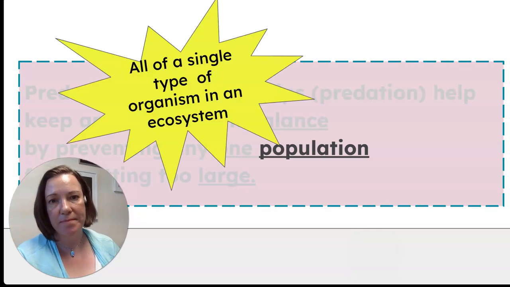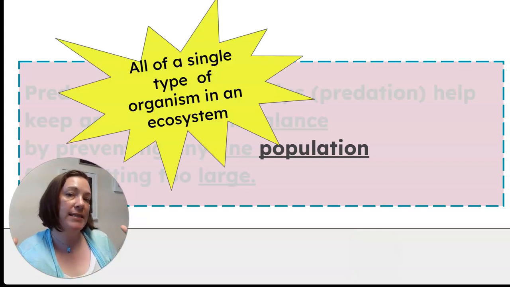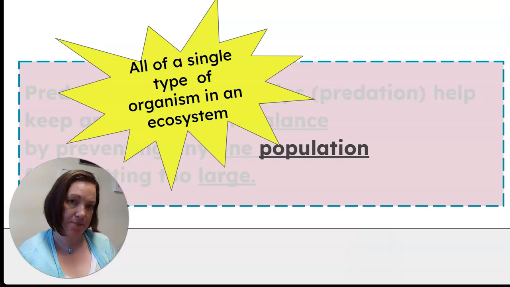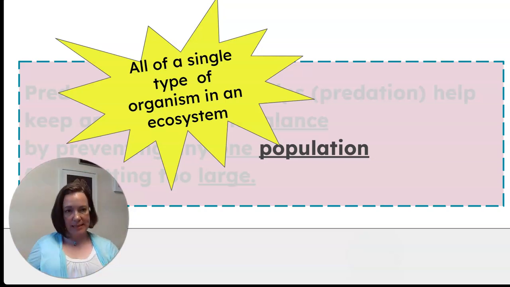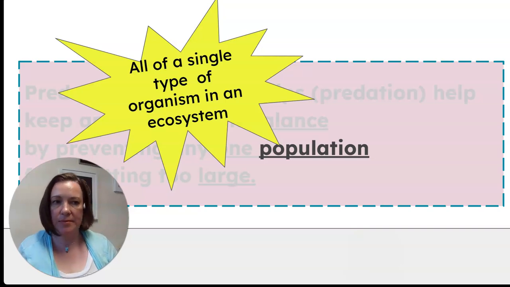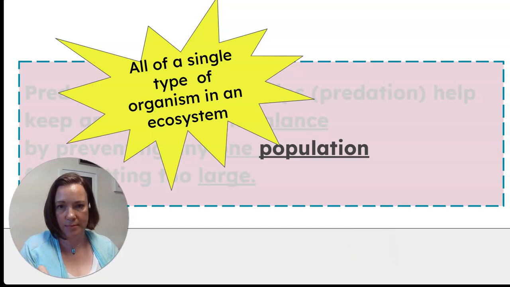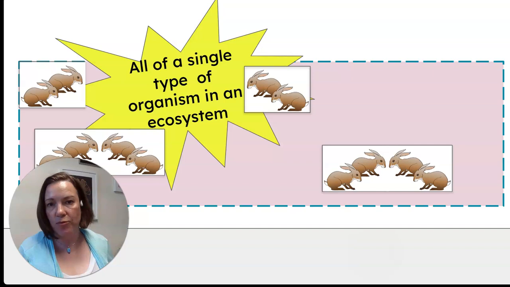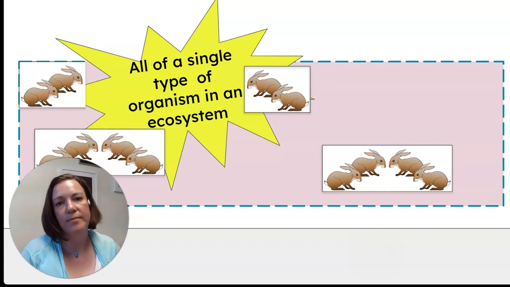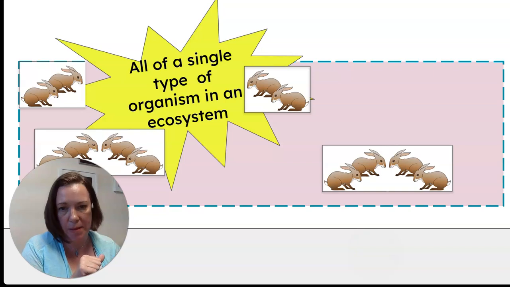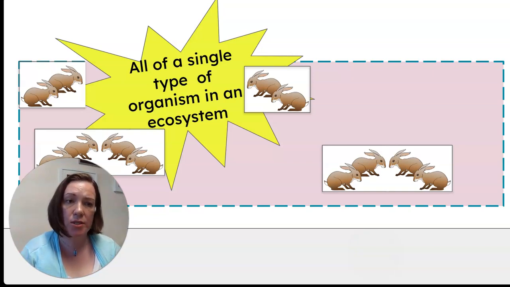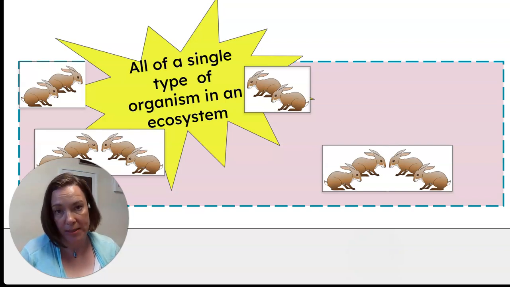Okay? Population is all of a single type of organism in an ecosystem. So not all of the organisms that have ever existed anywhere at all times. It is all of the organisms in this area that are all one kind, one single type. So if this pink rectangle is our ecosystem, and we have some rabbits in our ecosystem, the rabbits that are on the screen right now, that's the population. The word population is used to describe the group of rabbits. It can also be used to describe the number of rabbits in the group.